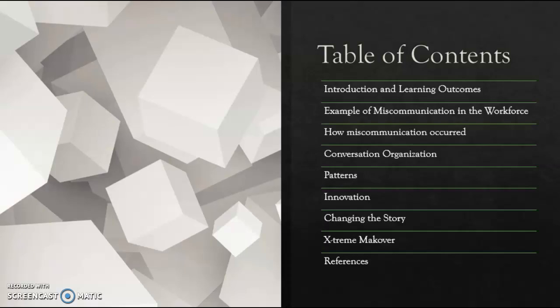Here is the table of contents we'll be covering, including learning outcomes, an example of miscommunication in the workforce, theme of conversation, conversation organization, patterns, innovation, changing the story, and the extreme makeover.